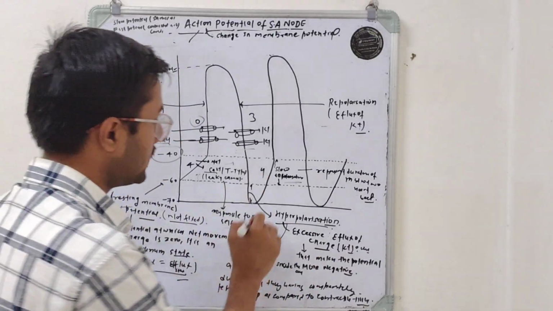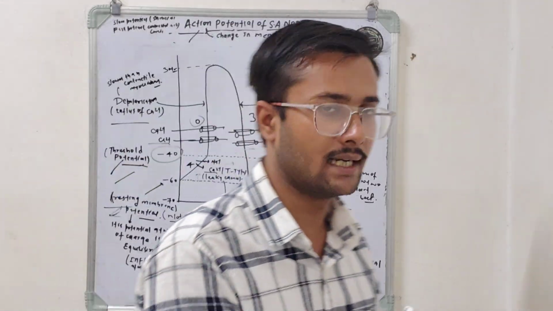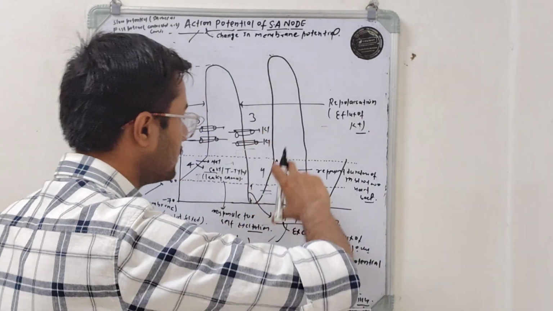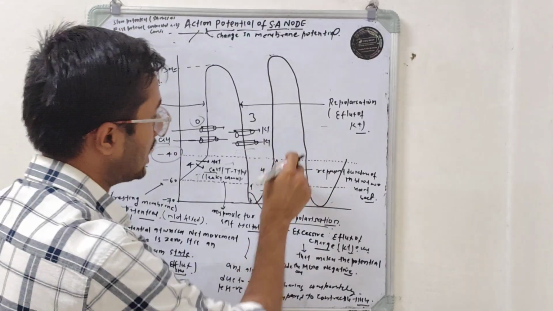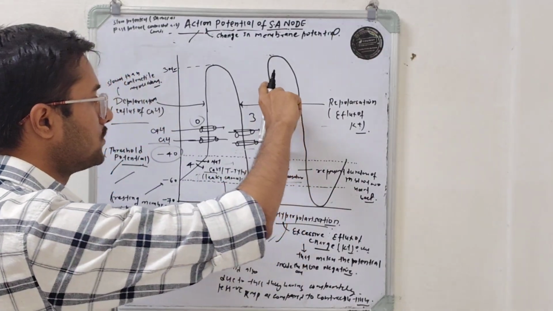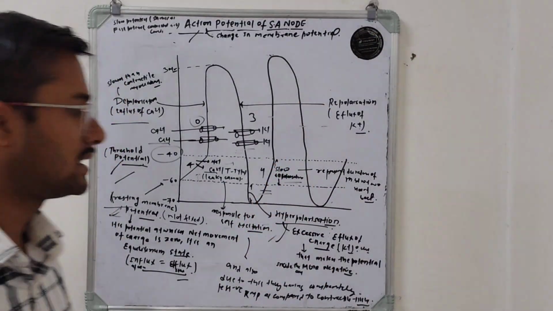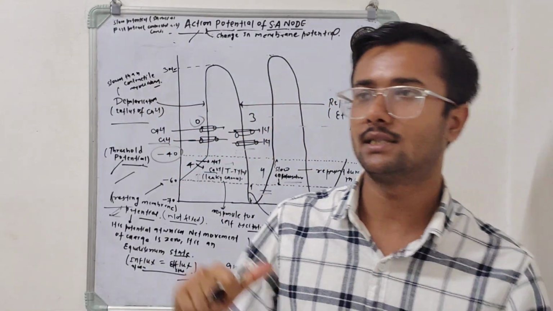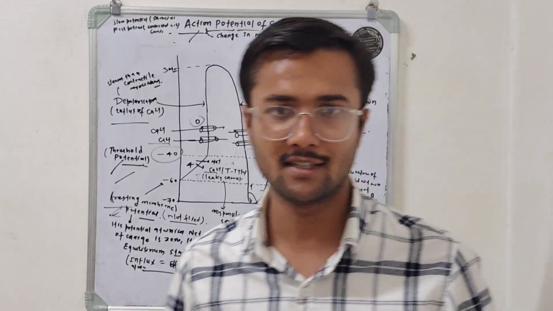After the hyperpolarization, there is the entry of calcium and sodium ions through the leak channels that again restabilizes the resting membrane potential, and again the slow depolarization phase, then again the fast depolarization phase, then the rapid repolarization phase, and the same things are repeated. So this is all about the SA nodal action potential graph. I hope you can understand the lecture. Okay.